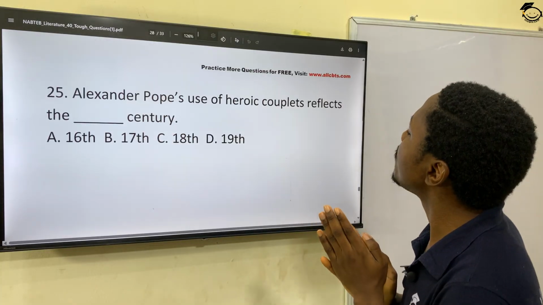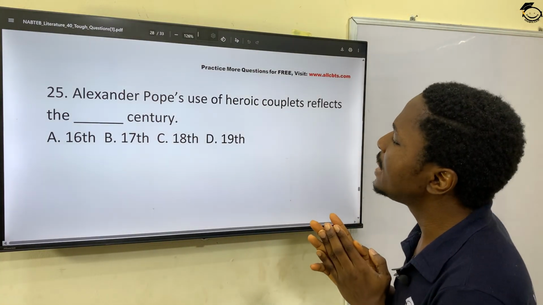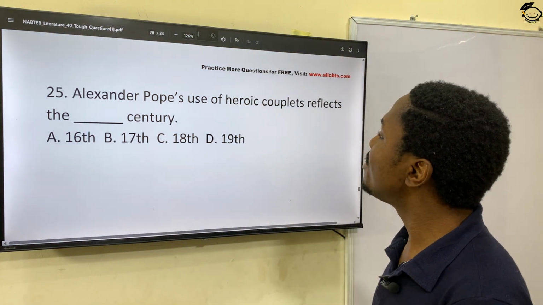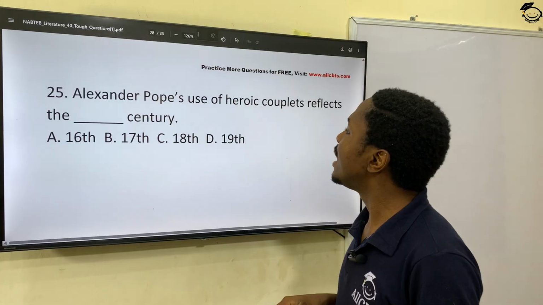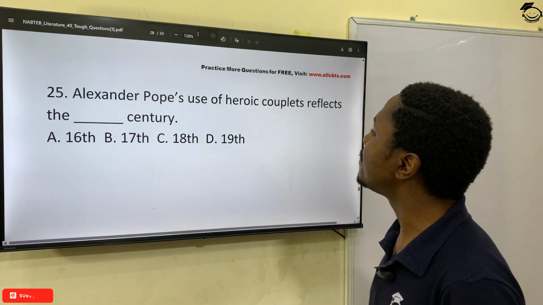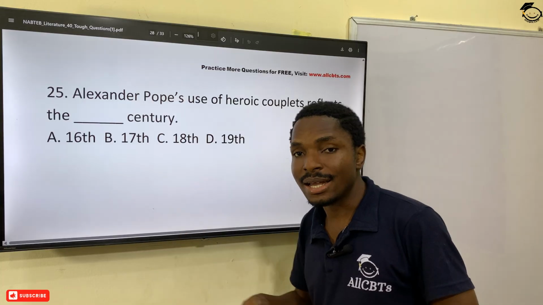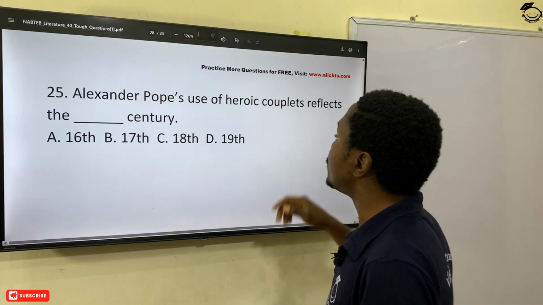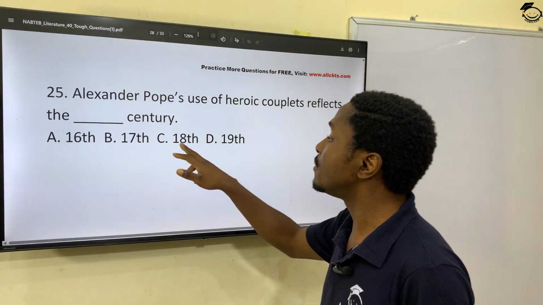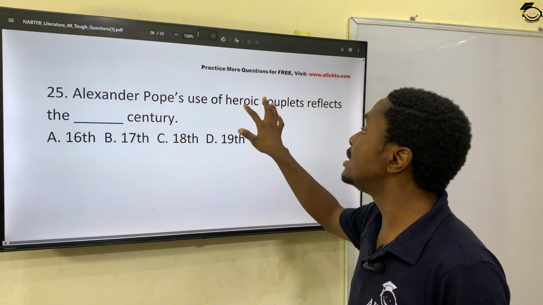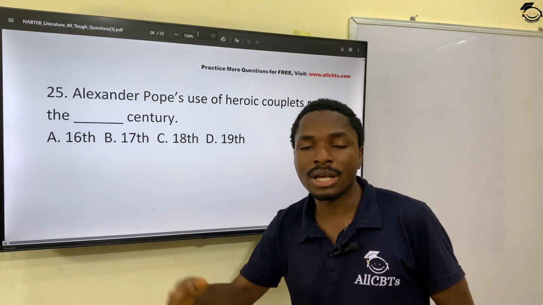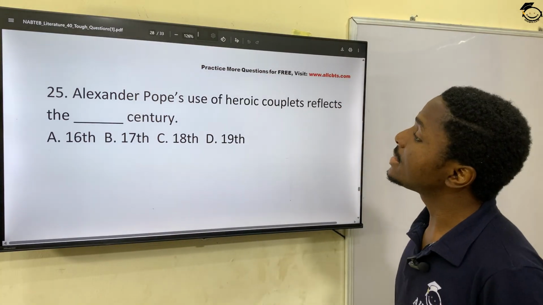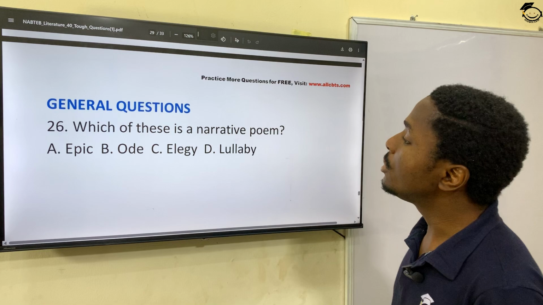Alexander Pope's use of heroic couplets reflects the, okay, we saw something like this before. So Alexander Pope was an 18th century writer, an Augustan writer, and he used heroic couplet a lot, which is from the 18th century. In fact, he made heroic couplet really popular during the 18th century, and he was known a lot for it.